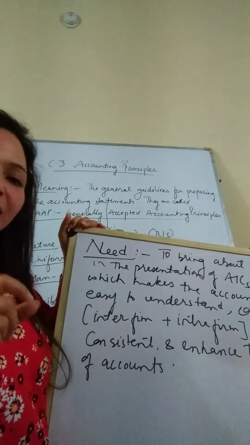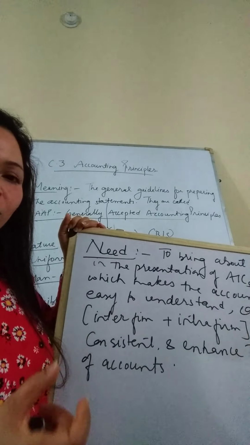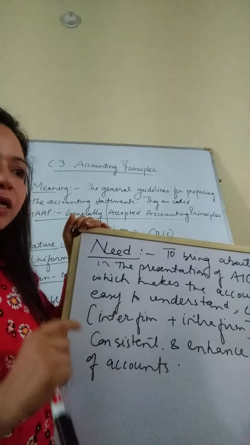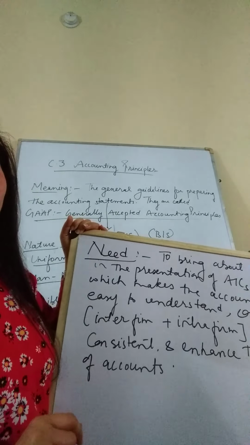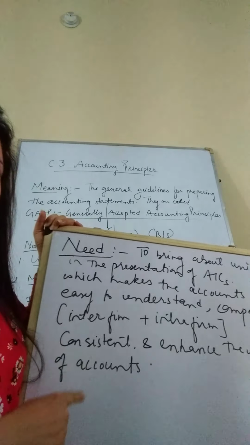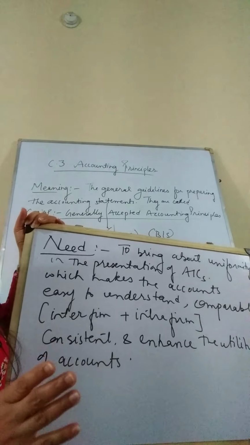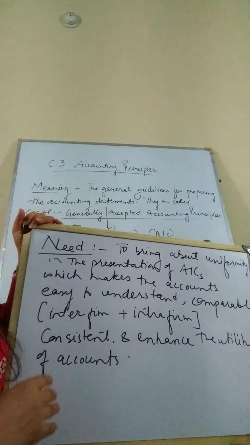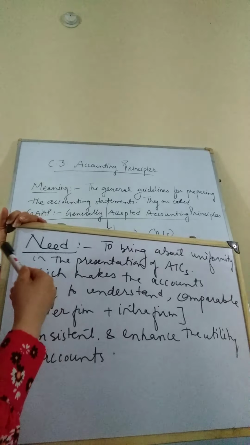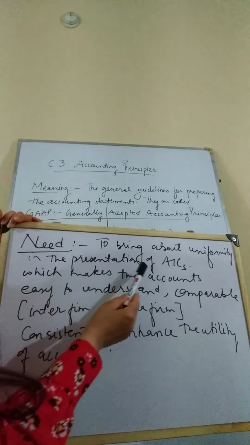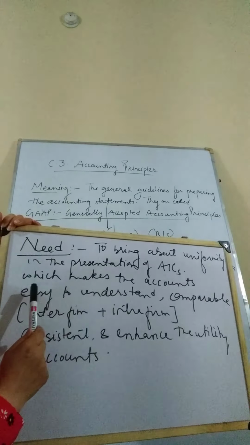Even if it is class 10th or class 12th, he will be having 5 essential subjects. So there is one standard which is to be followed to bring about uniformity. Similarly, in accountancy also, there has to be one standard, rules, a practice which has to be followed by everyone so that it brings about uniformity in the presentation of accounts, which makes the accounts easy to understand.